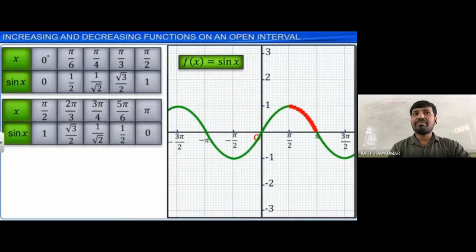But the same thing, when pi by 2 to pi, when you are observing, it is decreasing. The values also you see here: first it is 1, next it is root 3 by 2, next 1 by root 2, decreasing to 1 by 2, 0. So you can say that in the interval 0 to pi by 2, the sin x function is increasing, and from pi by 2 to pi, it is decreasing, and it continues like that, increasing and decreasing in different intervals.